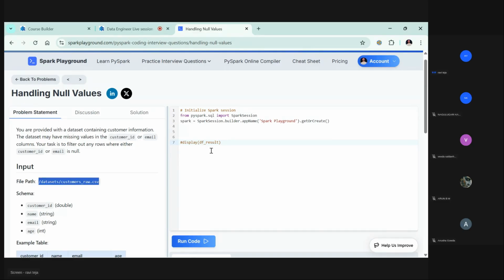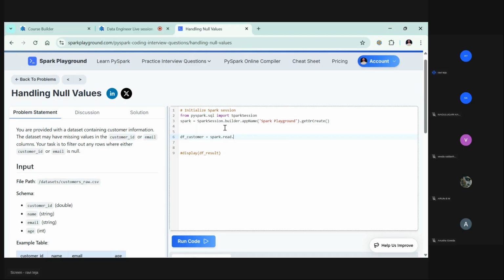Df is equal to, let's always use valid names, so it's easily understandable, right? This data frame is for customer. Same spark dot read dot, this is also a csv file, right? If it's parquet, then we need to give parquet. If it's a table, then we need to give table.